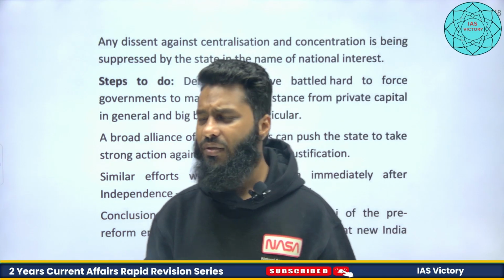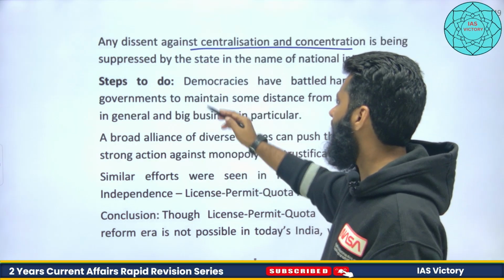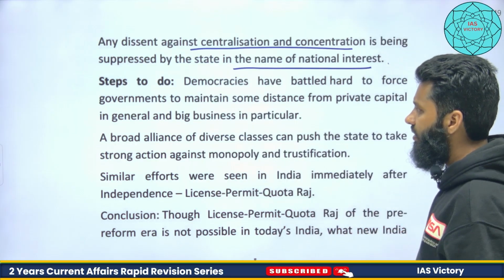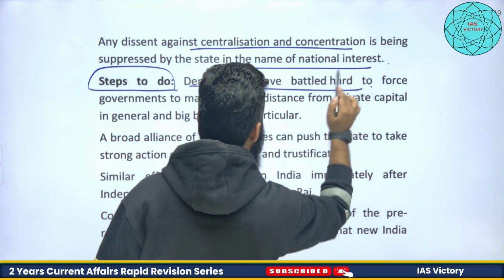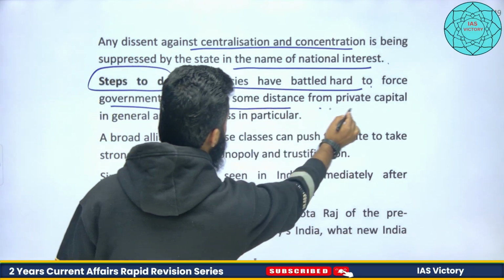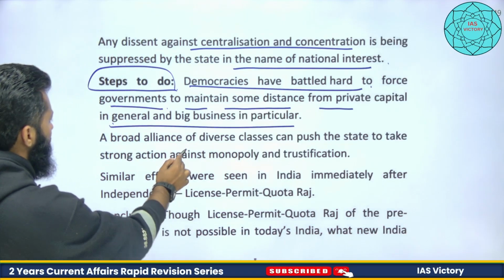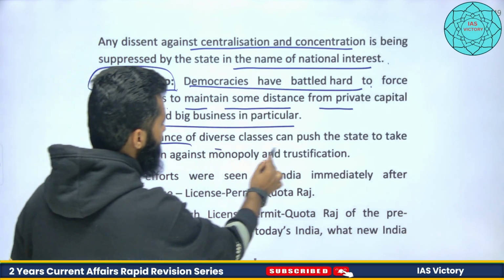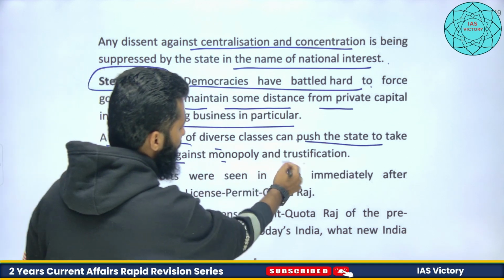So these kind of things are also there. Any dissent against centralization and concentration is being suppressed by the state in the name of national interest. Now what can we do, what are the steps? Democracies have battled hard to force government to maintain some distance from private capital in general and big businesses in particular. A broad alliance of diverse classes can push the state to take strong action against monopoly and trustification.